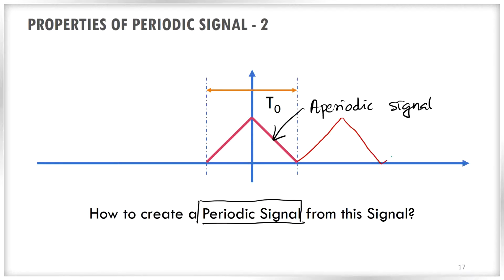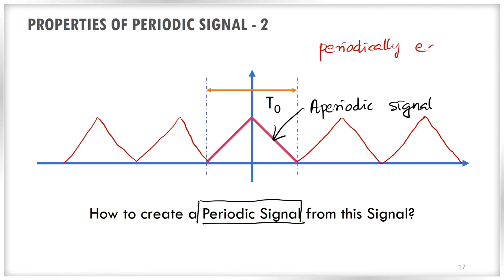See, if you periodically extend the replicas of the aperiodic signal to plus infinity and minus infinity like this, you will get the periodic signal. So you can create a periodic signal from an aperiodic signal by periodically extending it. This is a very important property of the periodic signal.